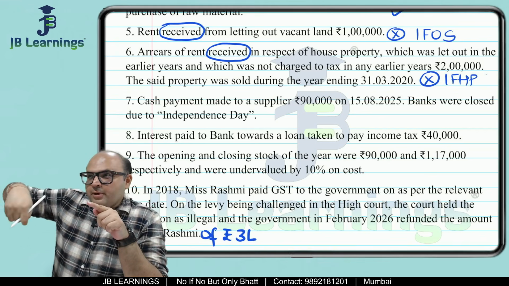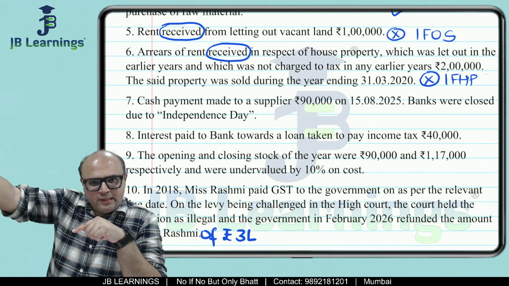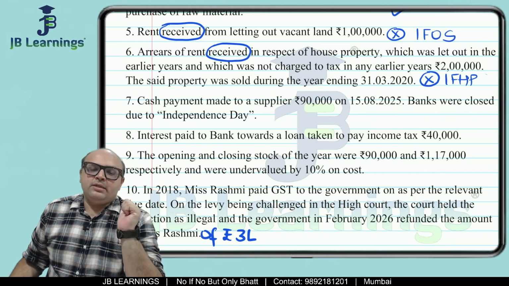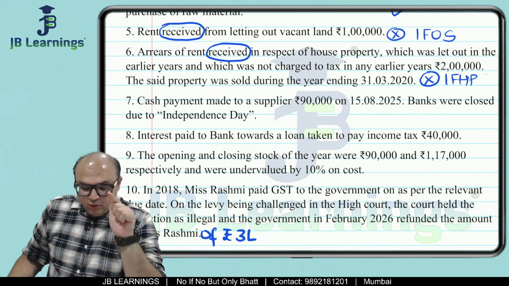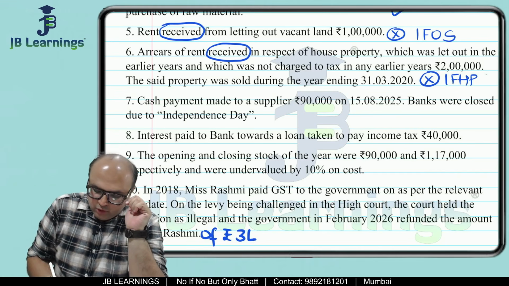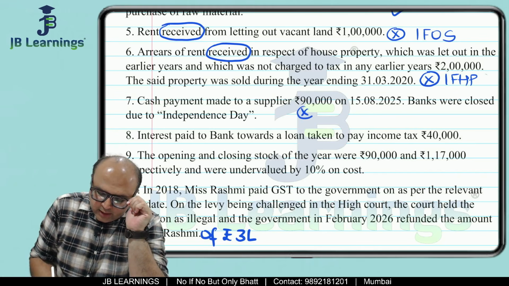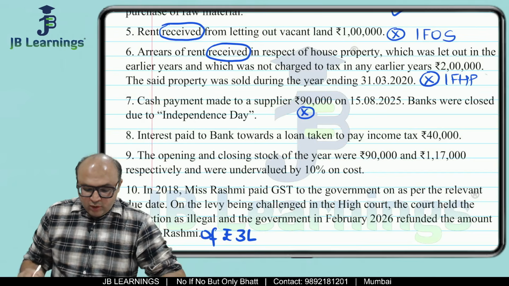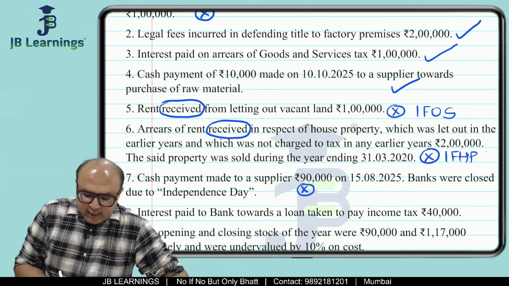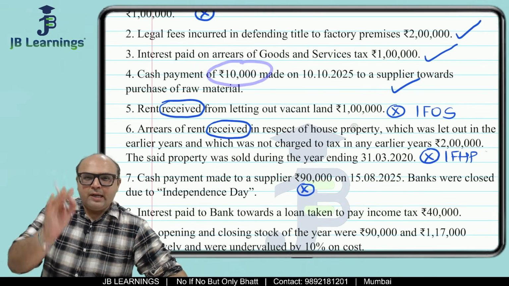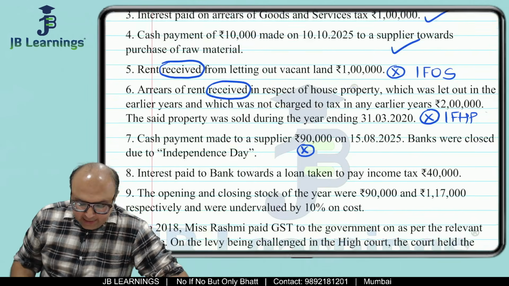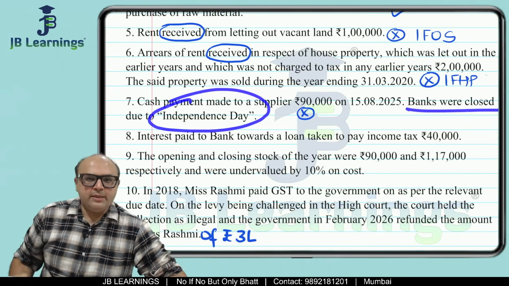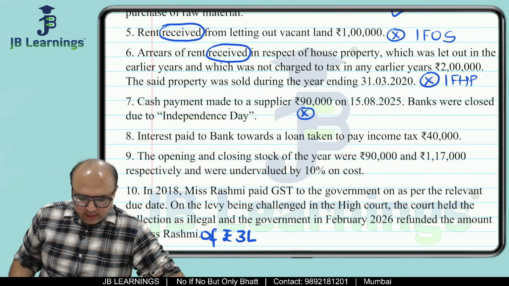If you are making payment to a place where there is no banking facility, that is still covered in Rule 60D. But friends, this is not covered in Rule 60D. Even if banks are closed, cash payment is not allowed. So this 90,000 is going to be not allowed. This is something which is very, very important. So what I have done is, in this cash payment, I purposely kept exactly 10,000. And in this cash payment I purposely kept that banks were closed due to Independence Day. So I wanted you to understand these two things.